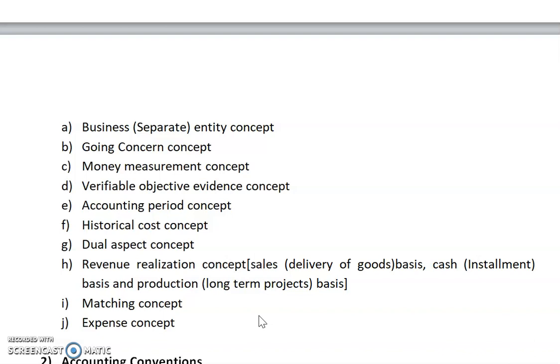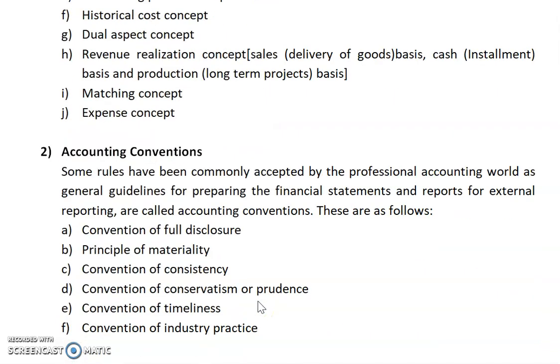Capital nature expenditure is related to fixed capital expenditure, or long term basis. But for revenue nature, if the expense generates any revenue, we will consider it revenue nature. We will consider revenue nature expenditure in our profit and loss account, but capital nature expenditure is included in our fixed assets account, right?